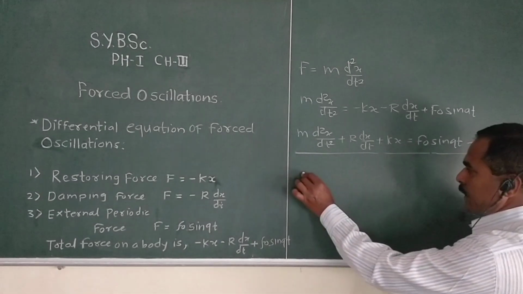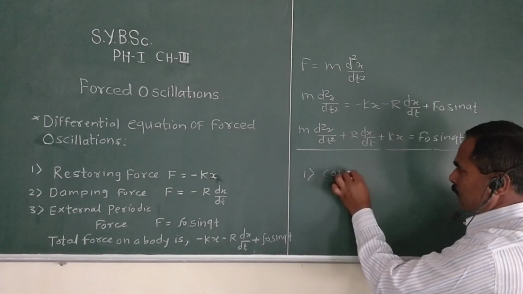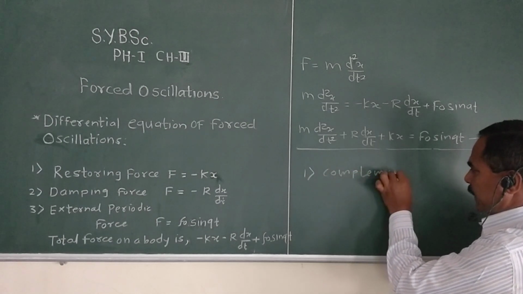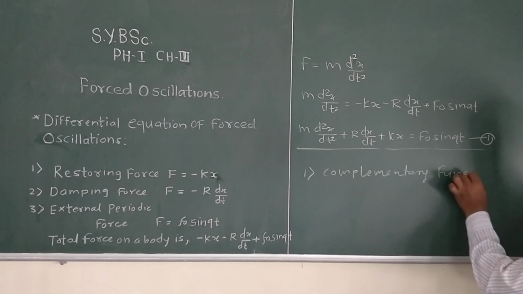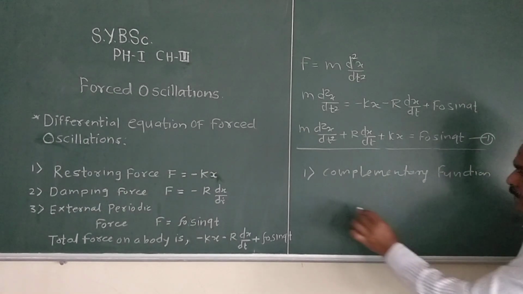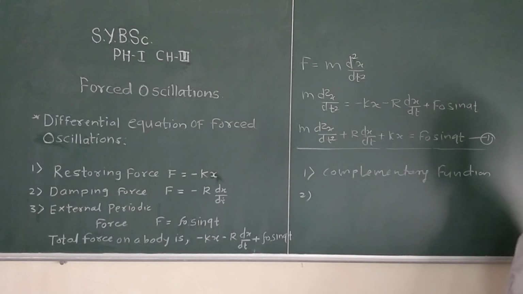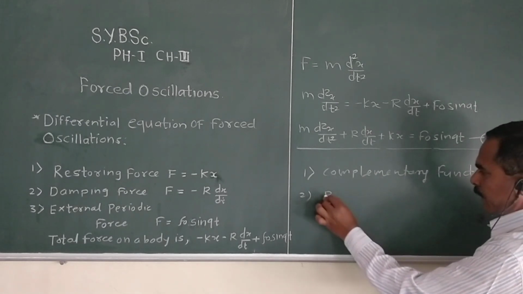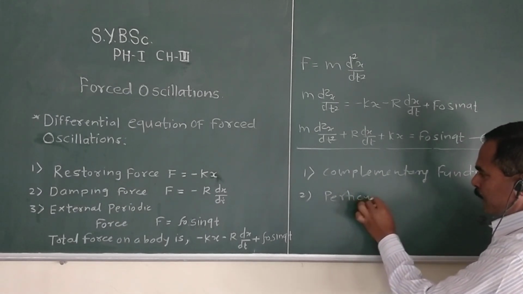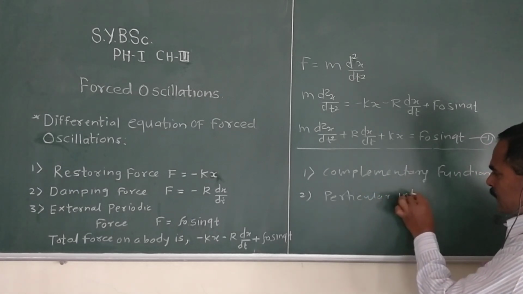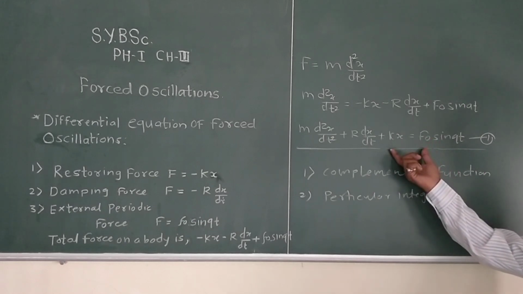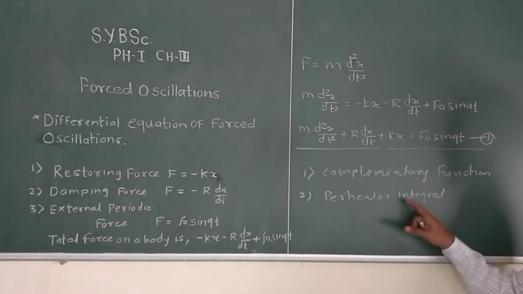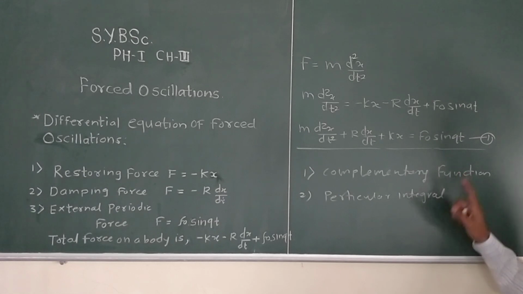The first solution is called the complementary function, and the second solution is called the particular integral. That means this differential equation contains two types of solution: first is the complementary function and second one is the particular integral.